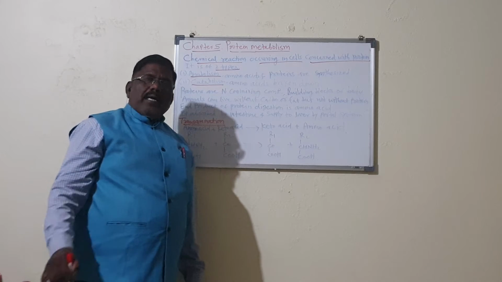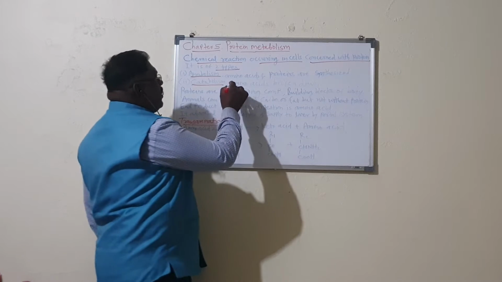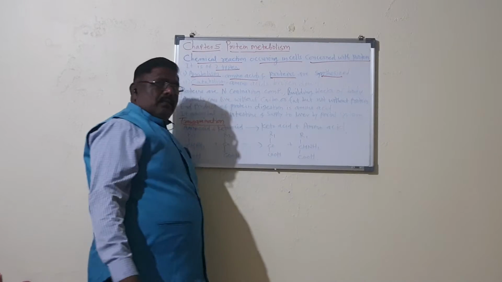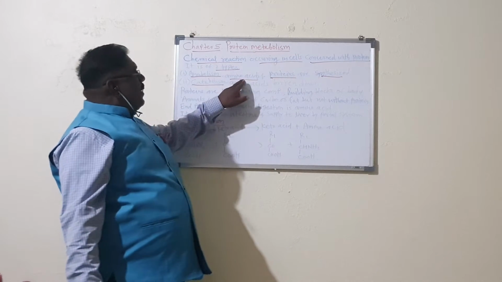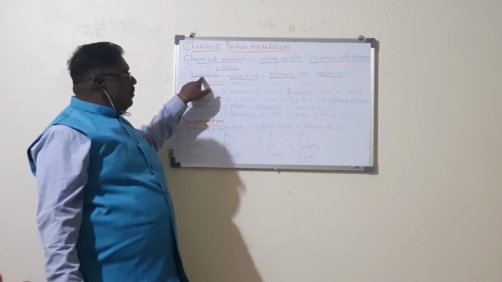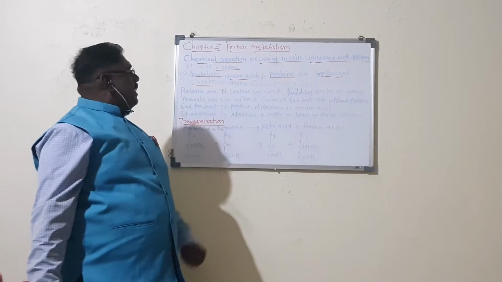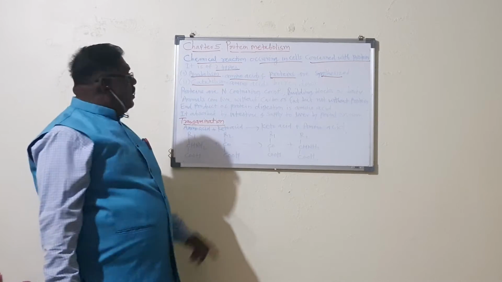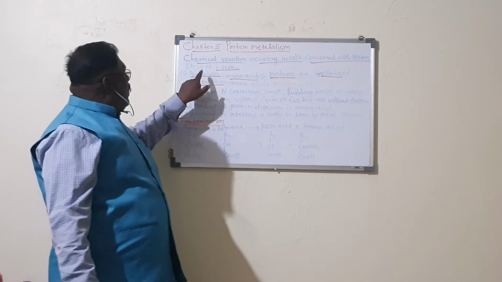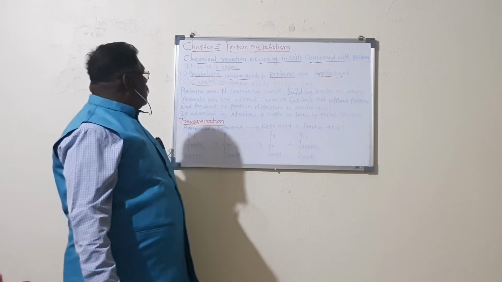What is the meaning of anabolism and what is the meaning of catabolism? Listen here. When amino acids and proteins are synthesized, it is called anabolism. And when amino acids are broken down, it is called catabolism. So synthesis means anabolism, and broken down means catabolism. These are the two types of protein metabolism.